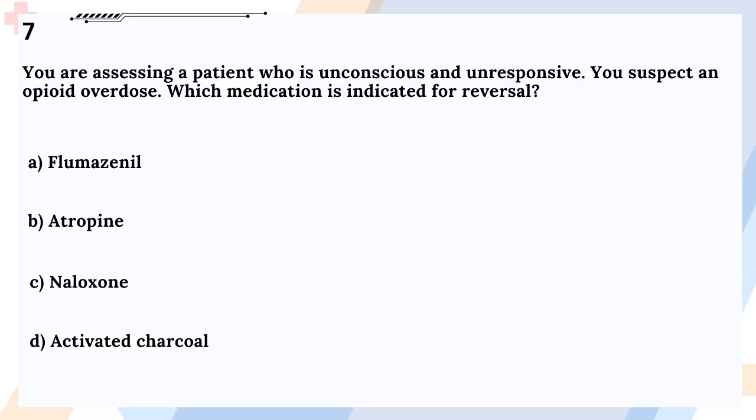Question 7. You are assessing a patient who is unconscious and unresponsive. You suspect an opioid overdose. Which medication is indicated for reversal? A. Flumazenil, B. Atropine, C. Naloxone, D. Activated charcoal.